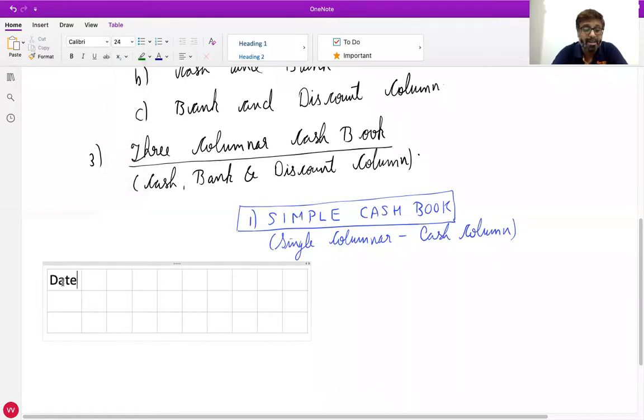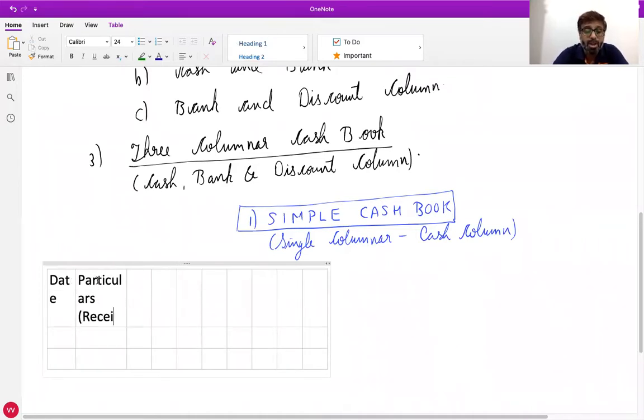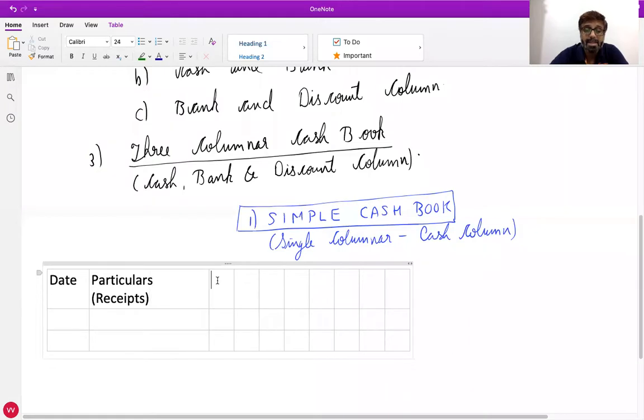See, the 10 columns which you are supposed to make include: the first column is of date. Then the second column is of particulars, but in the particulars column we also write, in brackets, receipts. It represents the money received. All the money received will be recorded on this side.